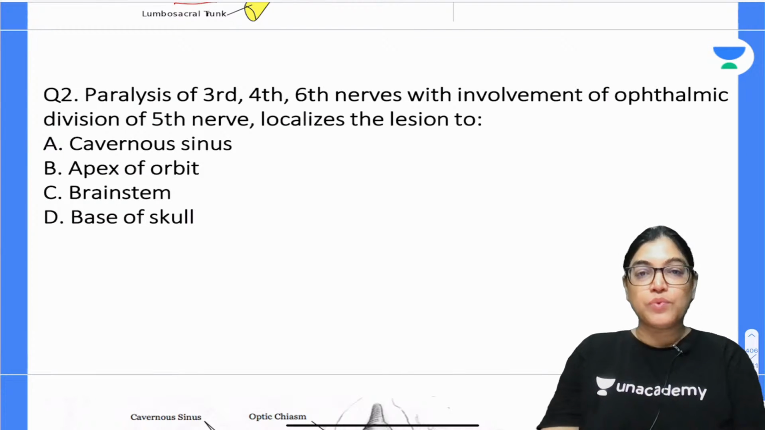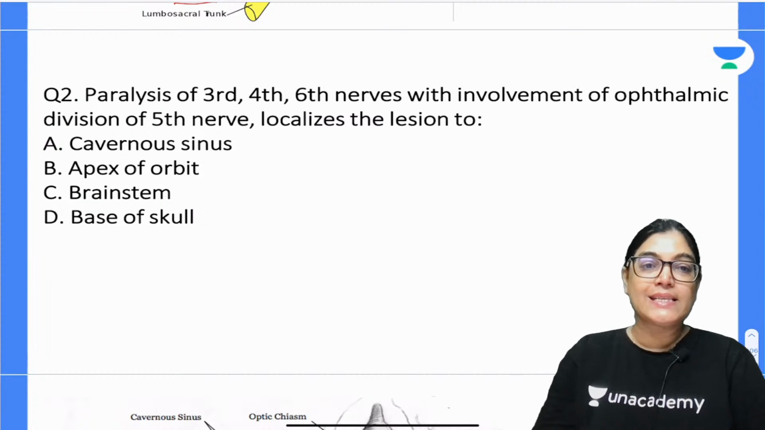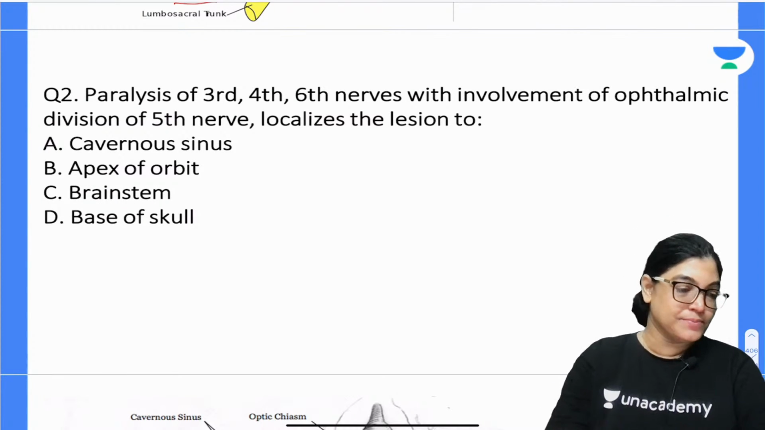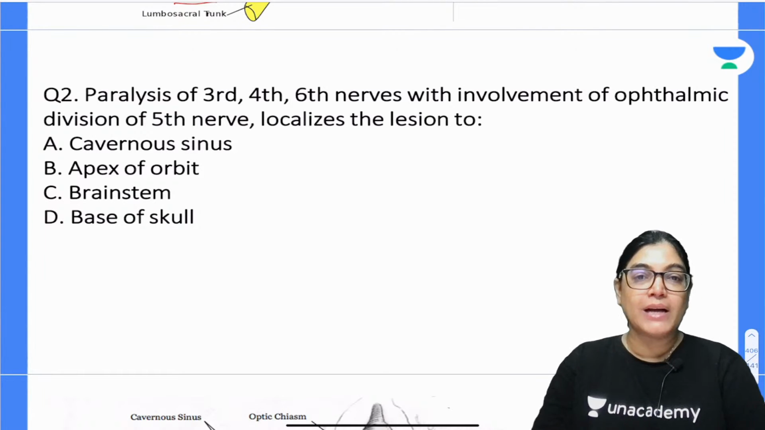Paralysis of third, fourth and 6th nerve with the involvement of the ophthalmic division of the 5th nerve localizes the lesion to which of the following regions? A, B, C and D. You have got 4 options. Mark the correct answer.